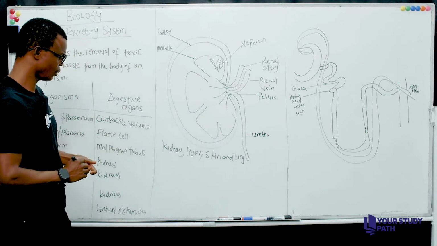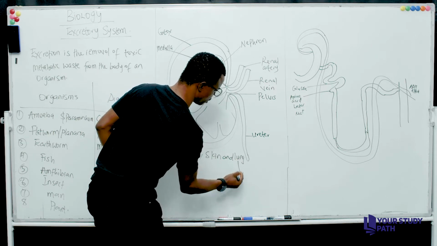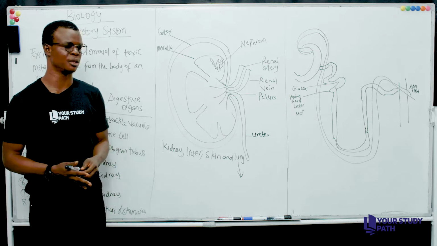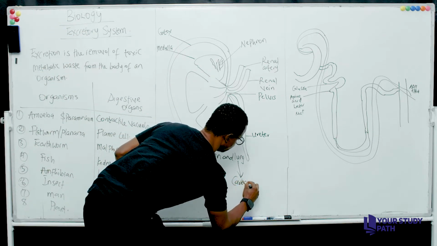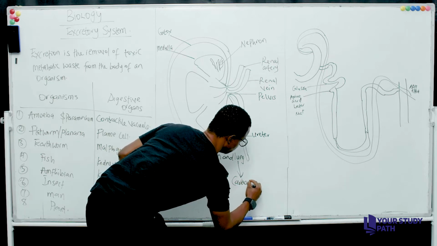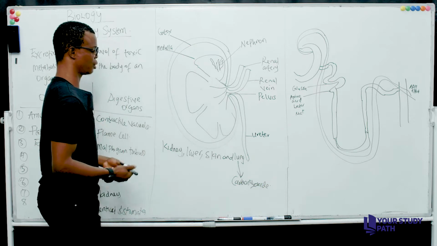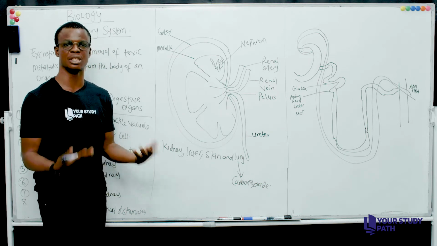So what about the lungs? What are the products that the lungs release to the environment? Of course, carbon dioxide, right? It's a waste product that it releases into the environment because it's not needed.